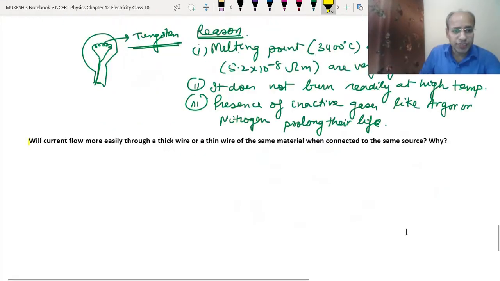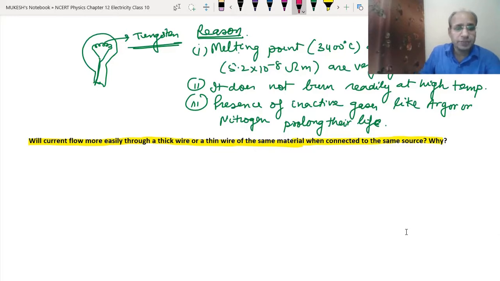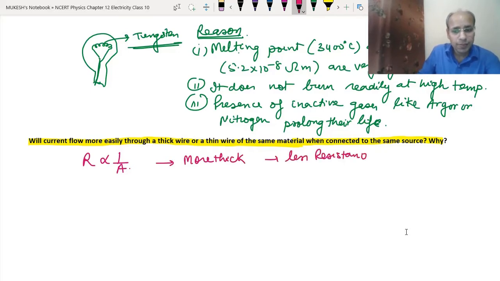Now the question is, will current flow more easily through a thick wire or a thin wire of the same material when connected to the same source? As we know, resistance is inversely proportional to thickness. The thicker the wire, the less the resistance, and the thinner the wire, the more the resistance.